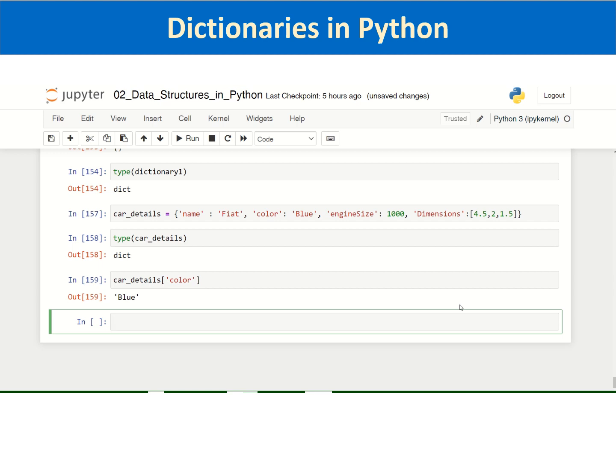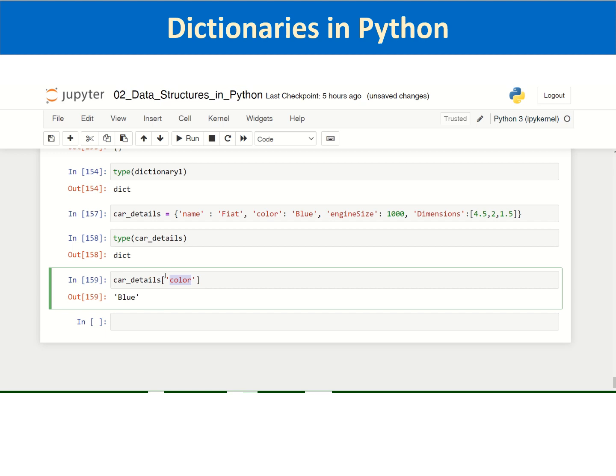So this way it provides context to the value stored. See, in case of lists, the index starts with 0 and follows 0, 1, 2, 3, and to access any element we pass the index and it gives the value. However, such structure doesn't convey context. Because here the key is defined in the name of color, you can easily find the context that the color of the car is blue.